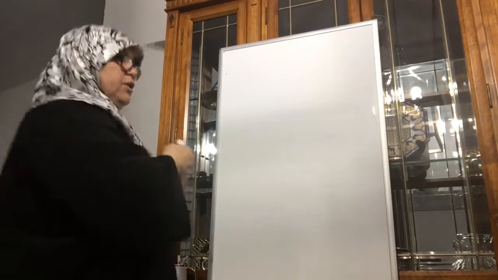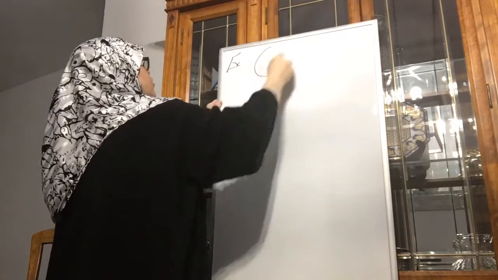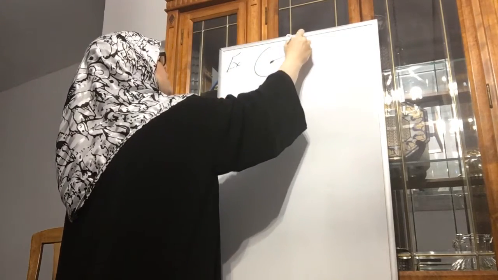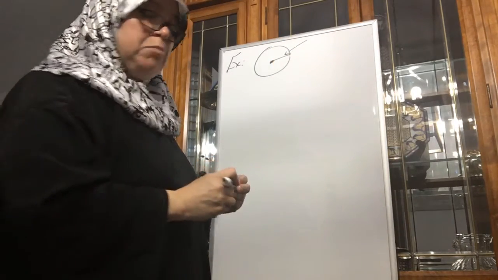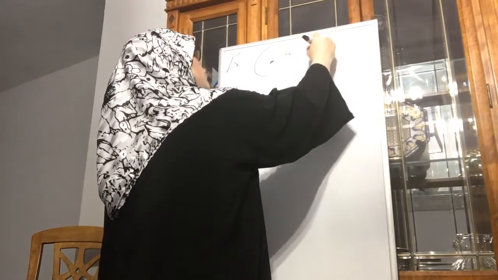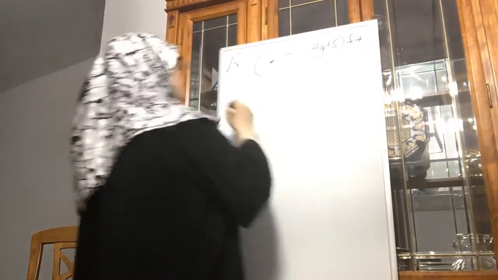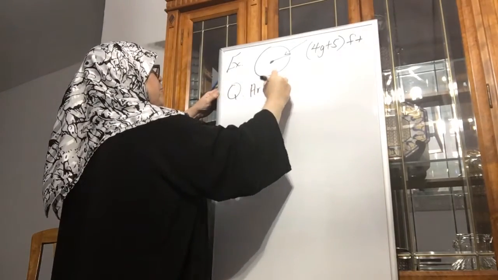So let's say that you have a circle and the radius is going to be 4g plus 5, and it's feet. And your question is, what is the area?